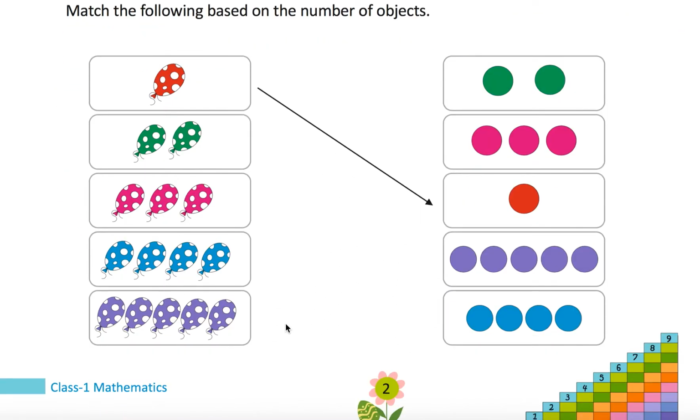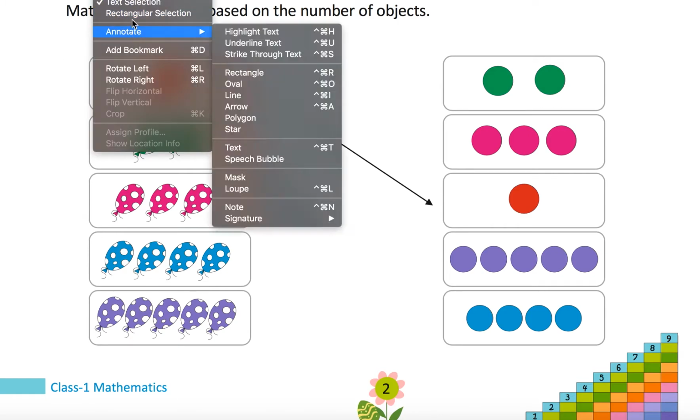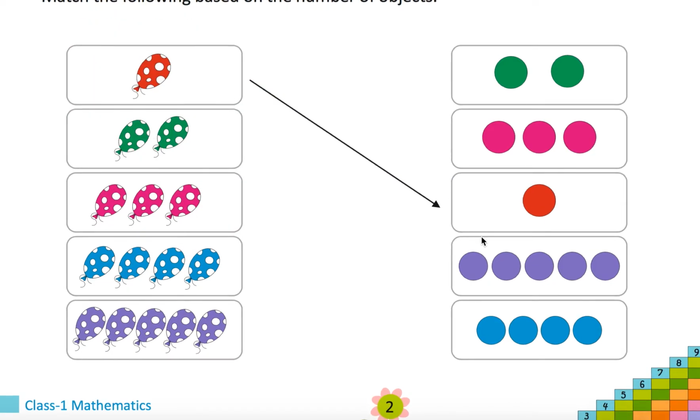Now we will match the objects according to their number. 1 balloon. Okay. 1 boat. If balloon is 1, it has to be matched with 1.